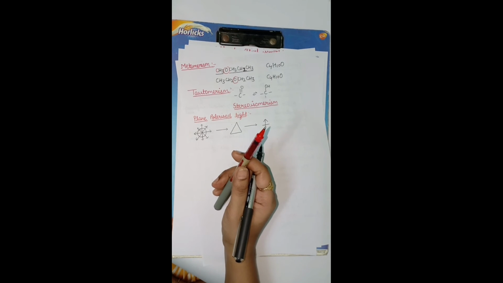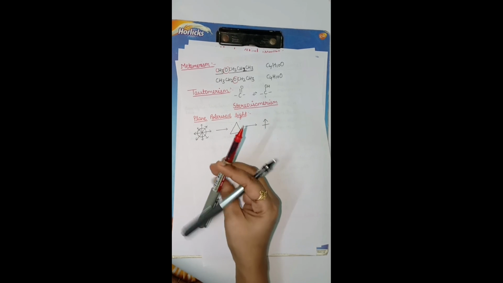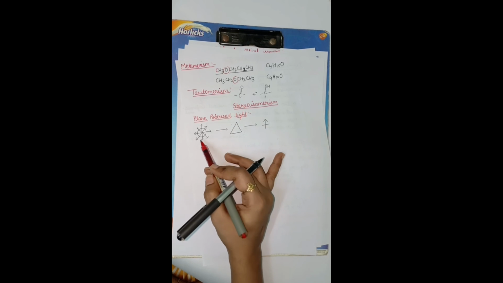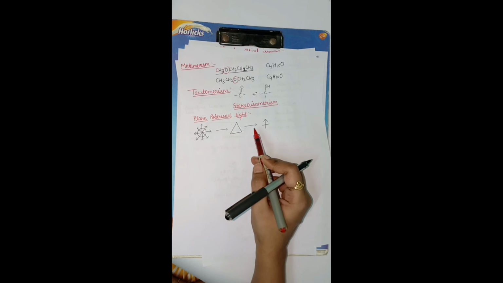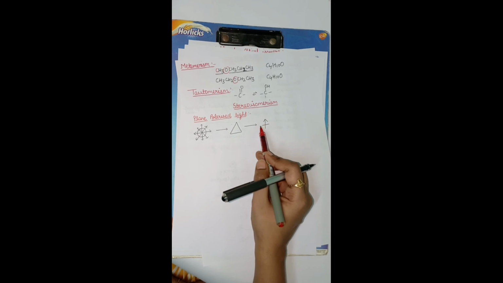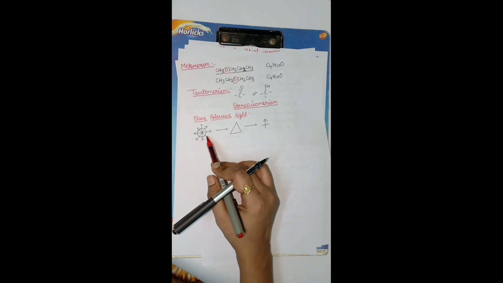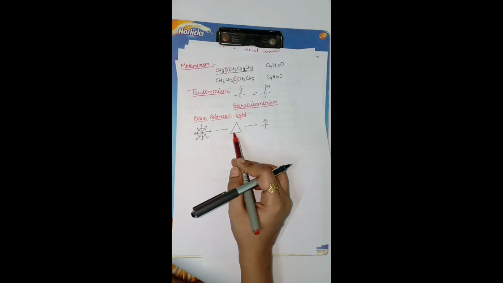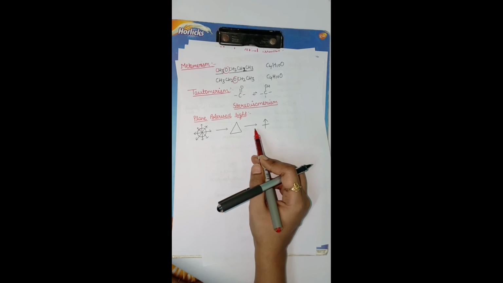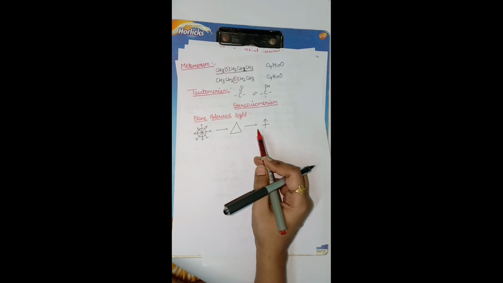Okay students, please listen carefully. Ordinary light consists of electromagnetic waves of different wavelengths. Monochromatic light, on the other hand, consists of only one wavelength. It can be obtained either by passing ordinary white light through a prism or grating, or by using a source which gives light of only one wavelength.